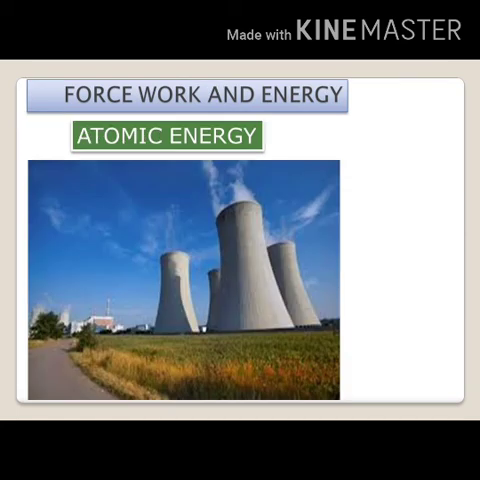Now, atomic energy. An atom is the smallest particle of matter. Atomic energy comes from the splitting of an atom. Atomic energy should be used for mankind. For example, atomic energy is used for producing electricity. However, weapons like atom bombs, which can kill lakhs of people, have also been made and used.